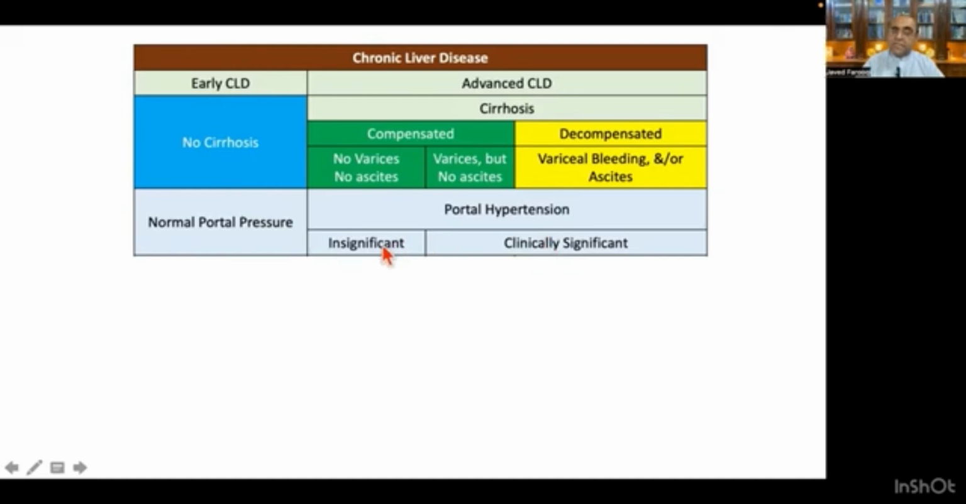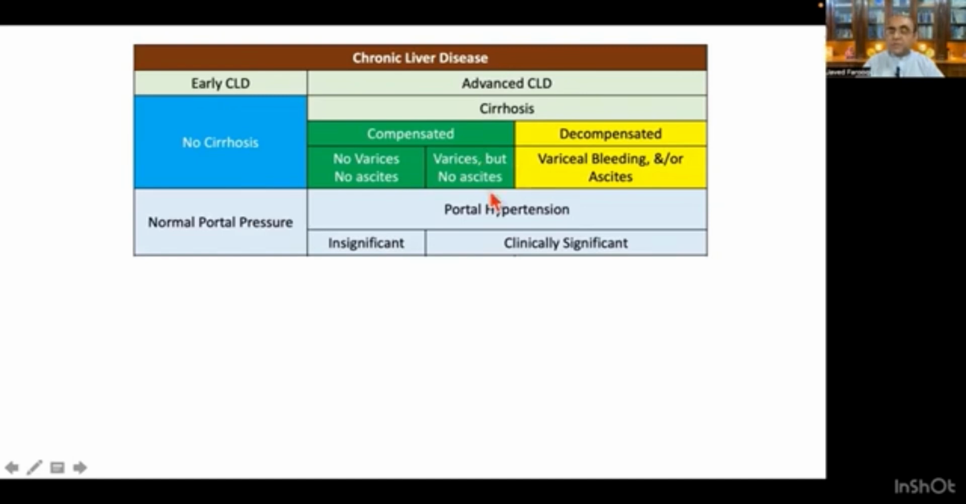The clinically insignificant portal hypertension is when the patient is in stage 1 of the compensated cirrhosis. When the portal pressure was normal, it was no cirrhosis. When the portal pressure increased, it was the clinically insignificant portal hypertension, when the patient has got no varices and no ascites. When there is further increase in the portal hypertension, then this is called clinically significant portal hypertension, and now the patient is in stage 2 and stage 3.